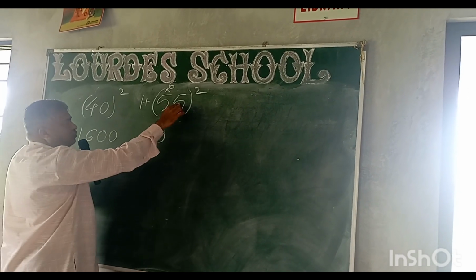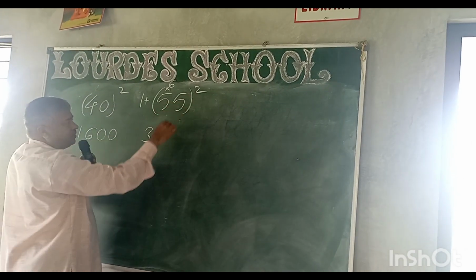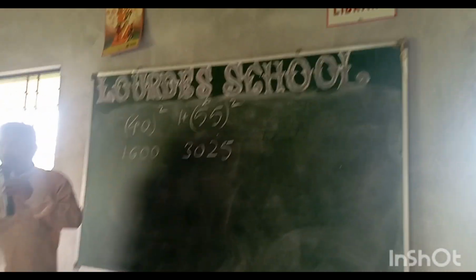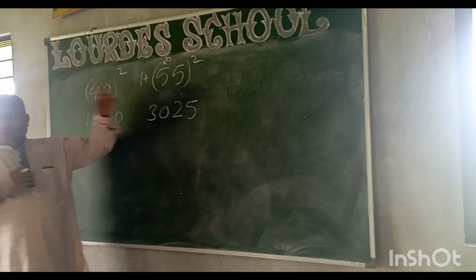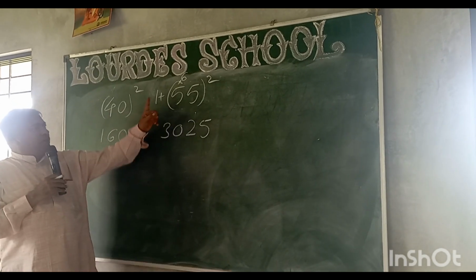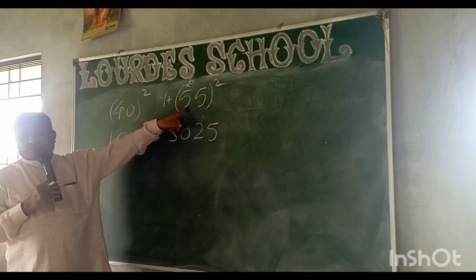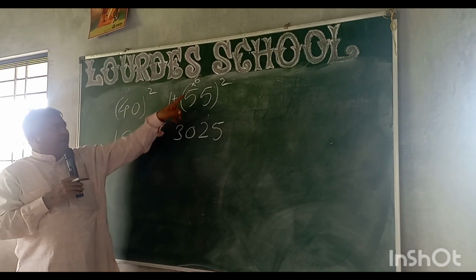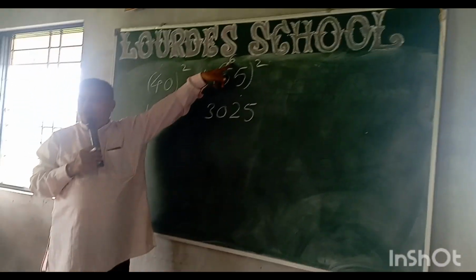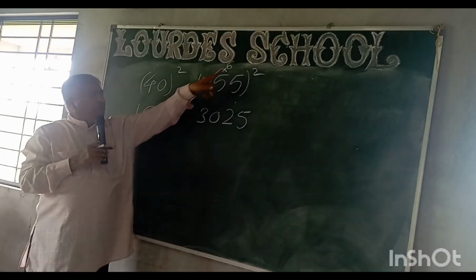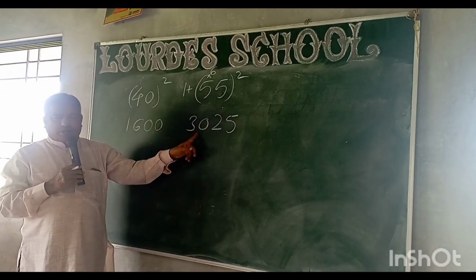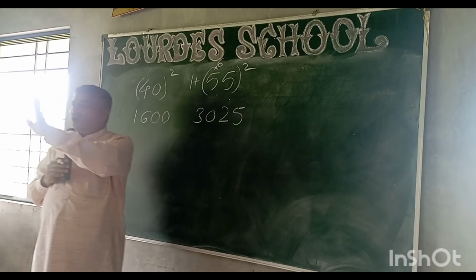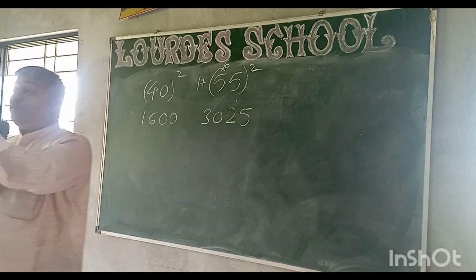That is 30. And the square of the last one, 25. This is always 25, 5 square. The only technique is to add 1 to the first digit, and whatever number you get, multiply it with the first. 5 times 6 is 30. Then 5 square, 25. Okay, what will be the square of 65?